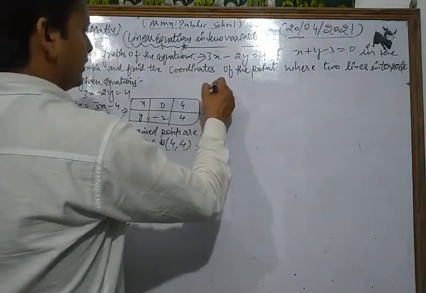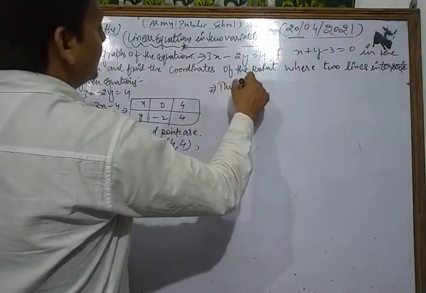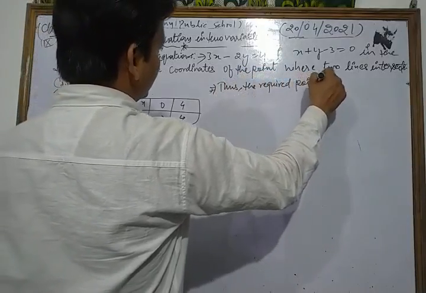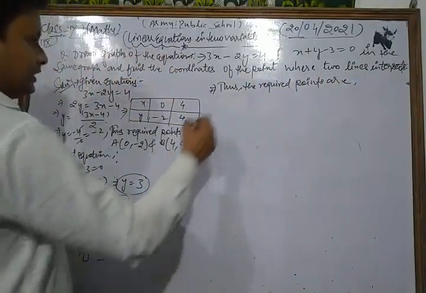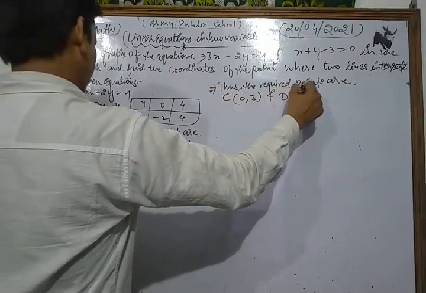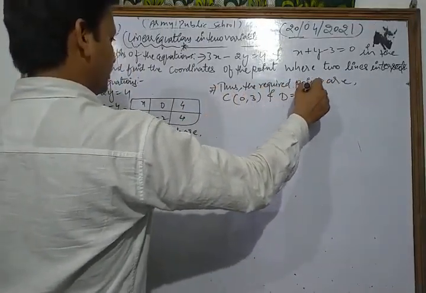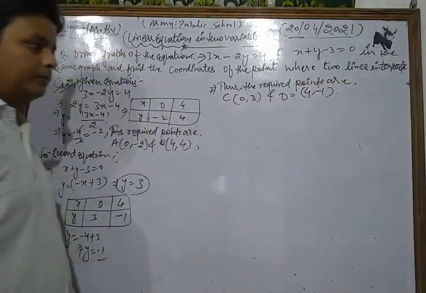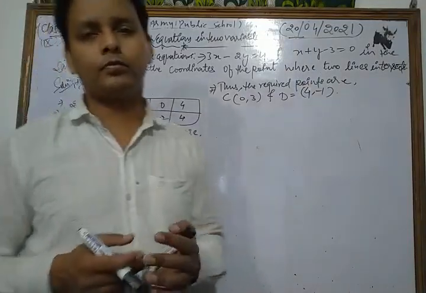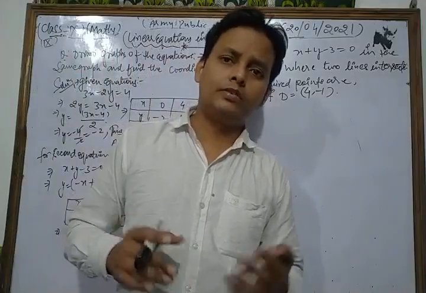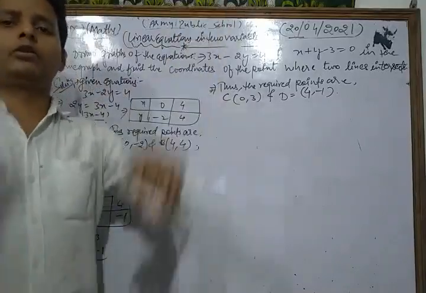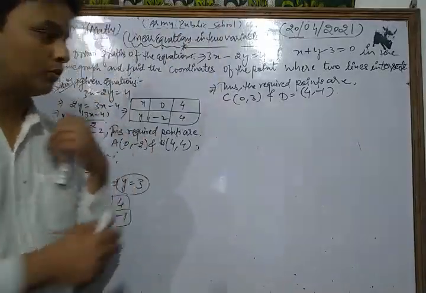Thus the required points are, suppose that we take C as 0, 3, and D as 4, minus 1. Okay. So thus, dear students, in this way we get the required points by the help of both the equations. Okay.